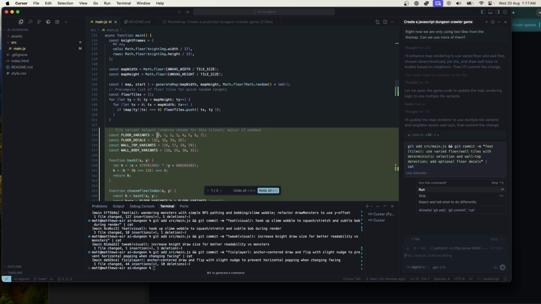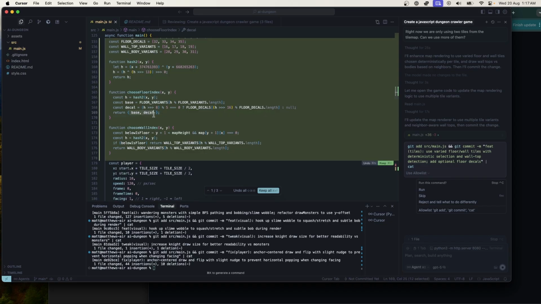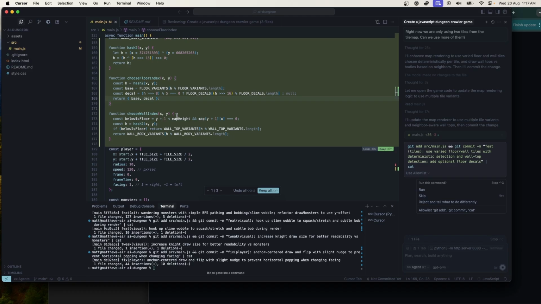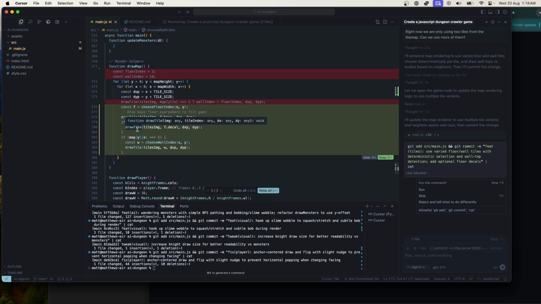Okay, so it's detected a bunch of different floors, some decals, some wall tops, wall bodies. Let's return a tuple with a base and a decal. And then choose wall index. Below is floor is a bit of a weird variable name, but I think it's trying to check if there's a floor below it. So get a top variant, otherwise get a body. And draw tile takes an image and a decal.